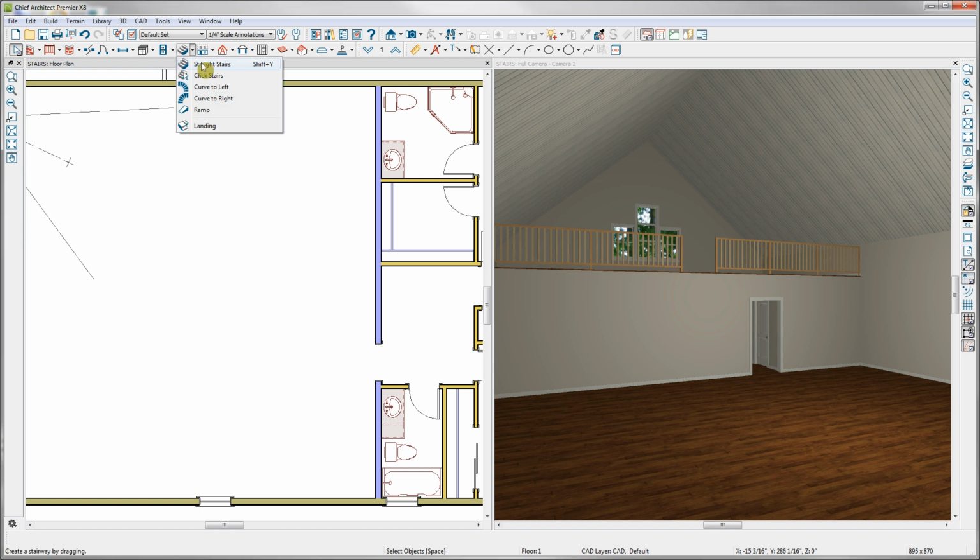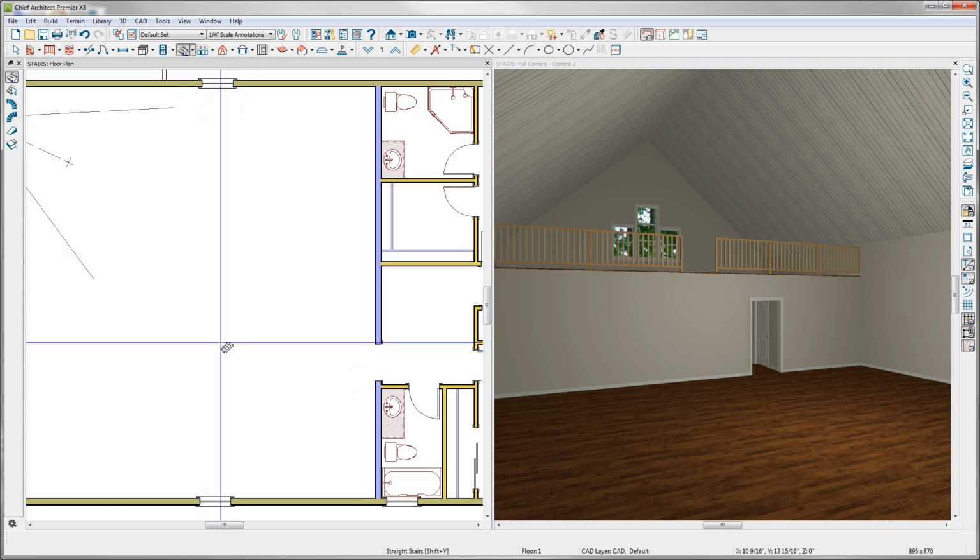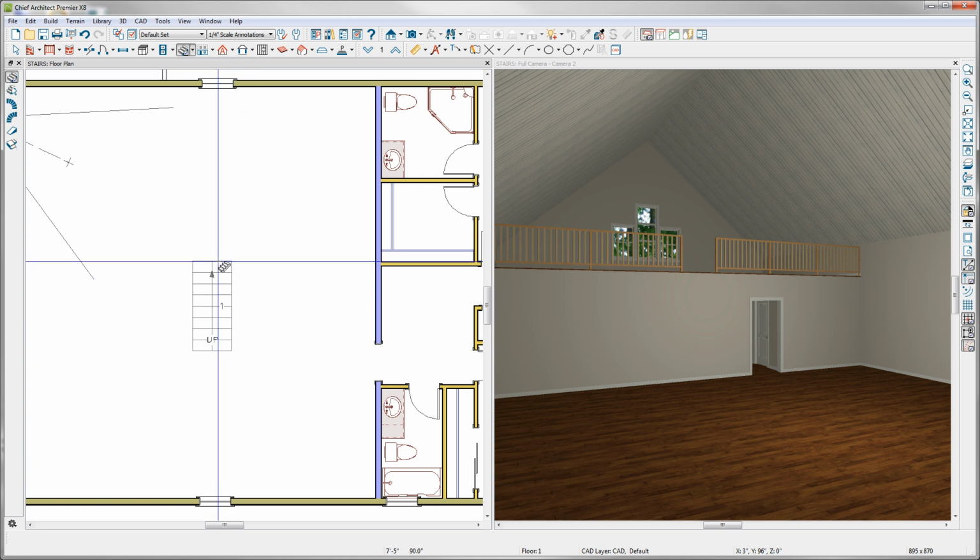Under the Stair Tools, you have your Straight Stair tools, your Click Stairs, the Curve to the Left, Curve to the Right stair tools, your Ramp tool, and your Landing tool. There's a couple of ways we can create a landing. If I go to my Straight Stair tool and click and drag two stair sections,